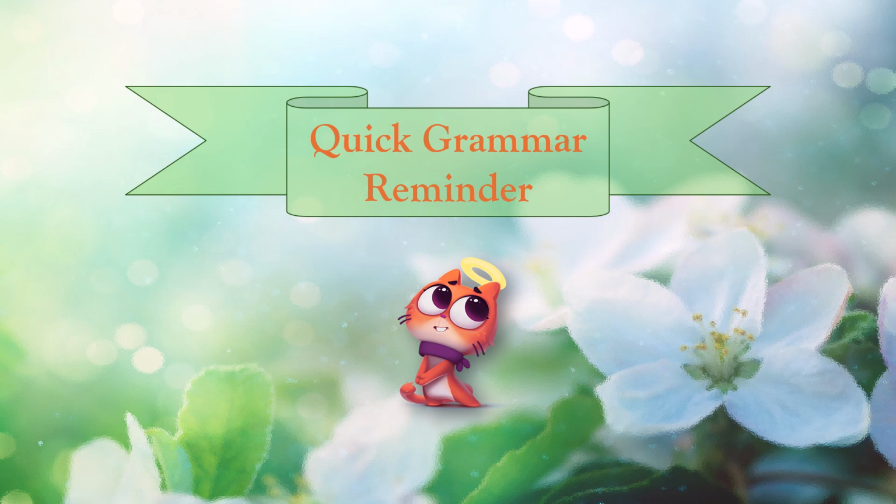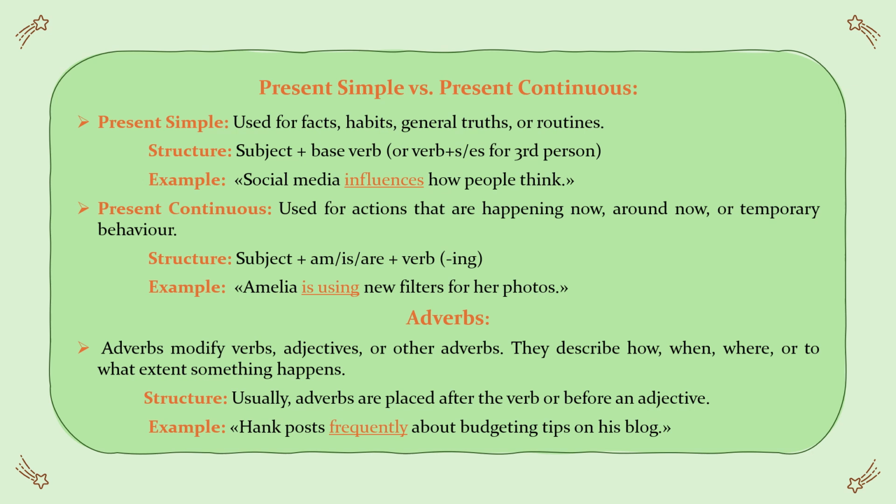Quick grammar reminder. Let's carefully examine the grammar points before moving on to the conversation scene. Present simple versus present continuous. Present simple, used for facts, habits, general truths, or routines. Structure: subject plus base verb, or verb plus s or es for third person. Example: social media influences how people think.